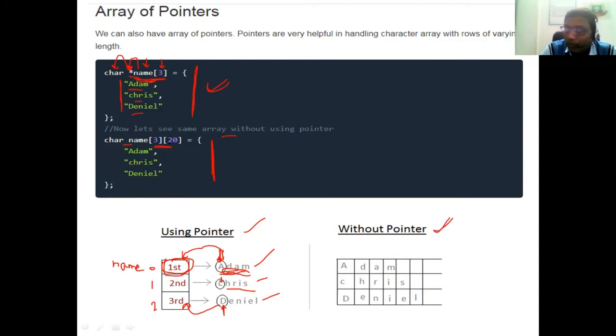And without pointer, let's see what happens. There is no concept of pointer, so we have declared the array name with a size of 3 by 20, that means row size is 3 and column size is 20. That means there is row 1, row 2 and row 3, and column 1, column 2, column 3 till column 20. So it creates a two-dimensional matrix with row size 3 and column size 20. The first value is ADAM, so in the first row we store ADAM. In the second row we have stored CHRIS, and in the third row we have stored DENIAL.